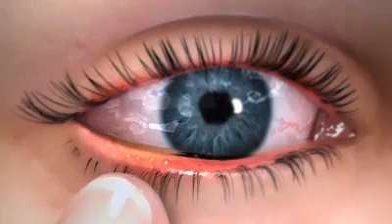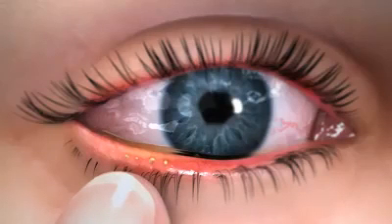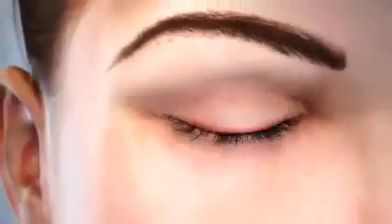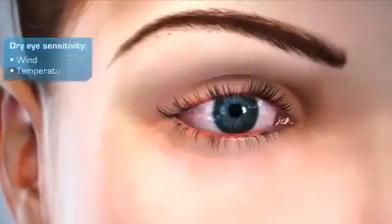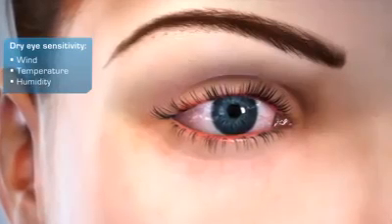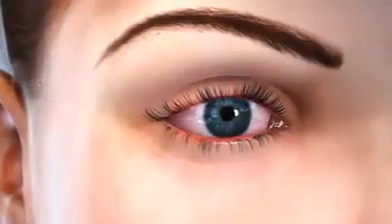As the condition worsens, eyelids display signs of inflammation and dilated blood vessels. With dry eye, sensitivity to environmental factors like wind, temperature, and humidity increases. Interference with normal vision may become noticeable.